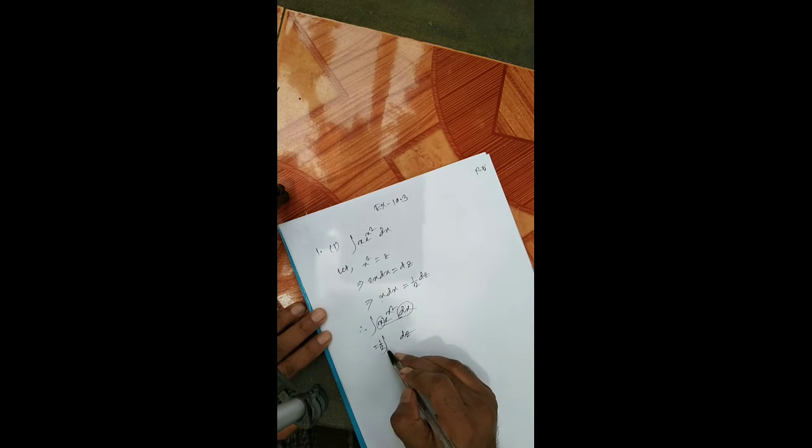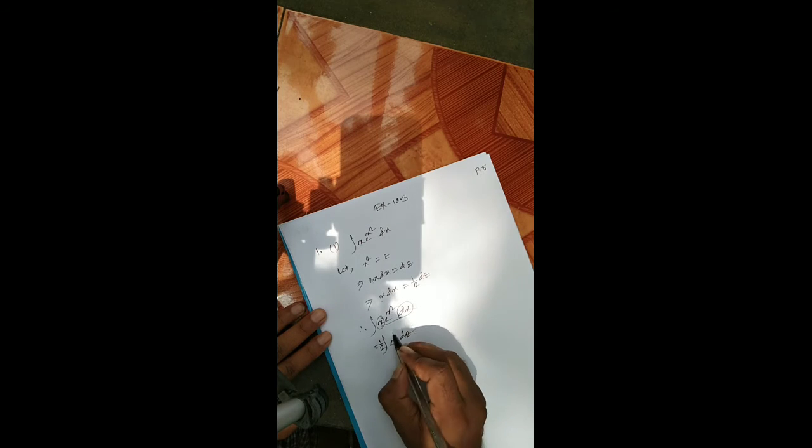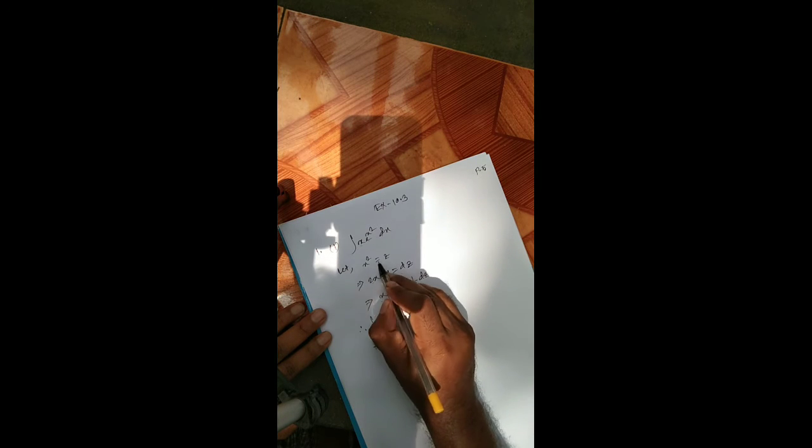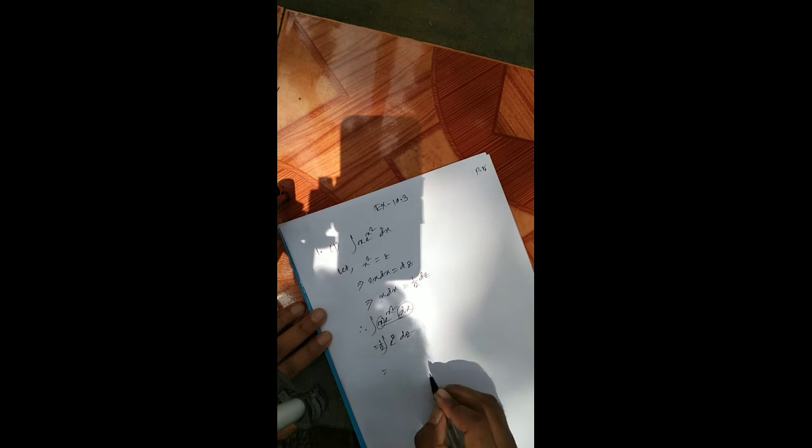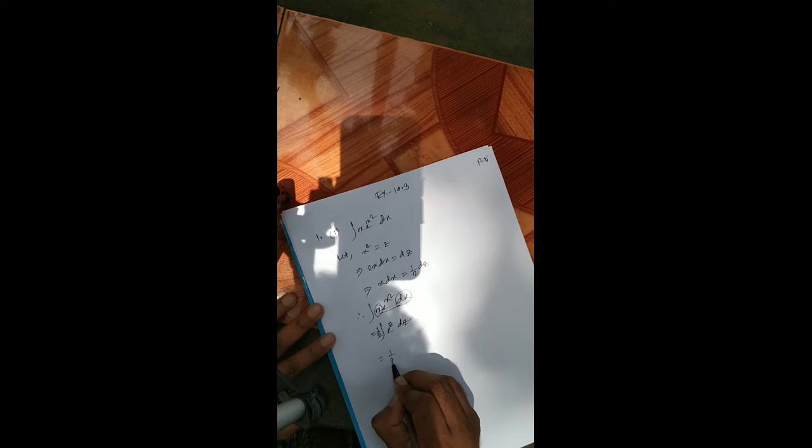Now e to the power x square is equal to e to the power z. Now we know integration and differentiation of e to the power x is the same. So e to the power z plus c.